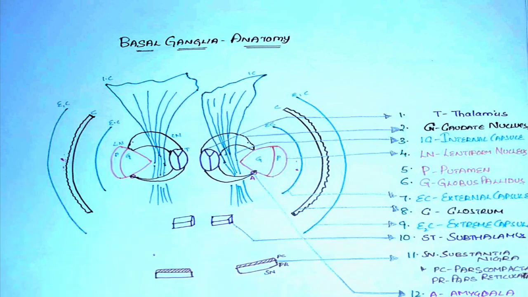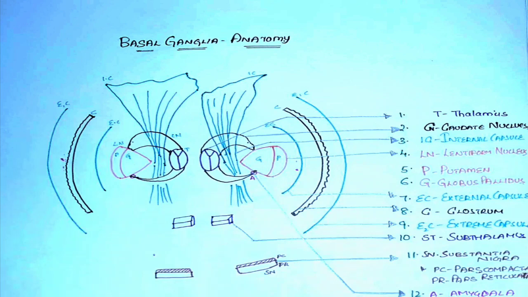It is called caudate nucleus, and this C shaped structure is looking like a mouse, as if it is eating a bread piece, which is conical in shape, that is shown in pink color, that is called lentiform nucleus.